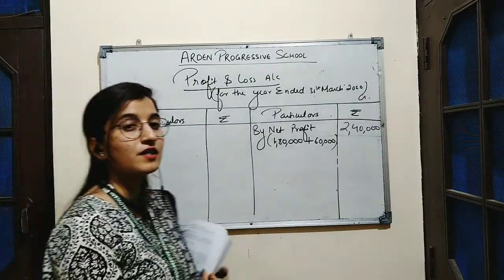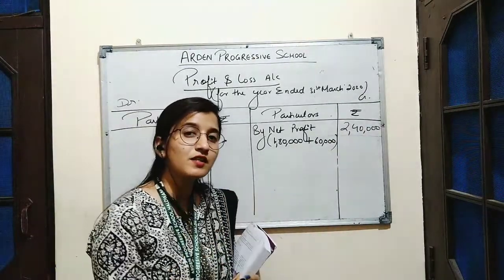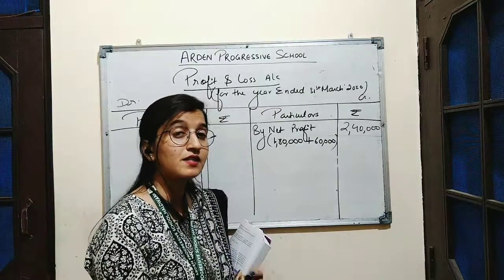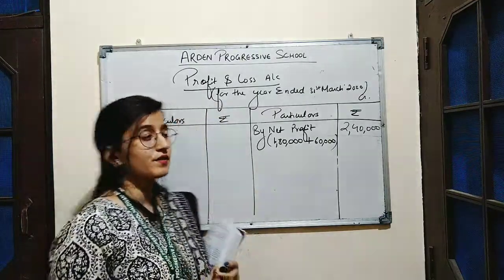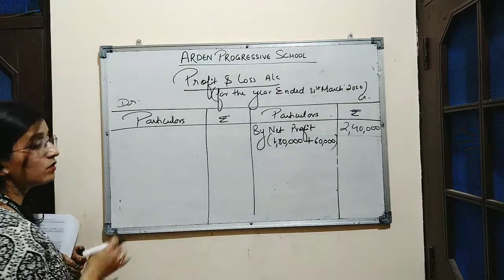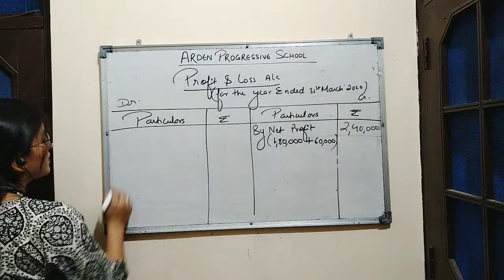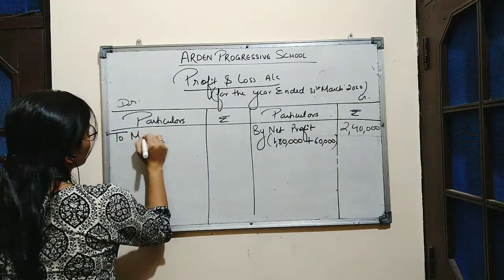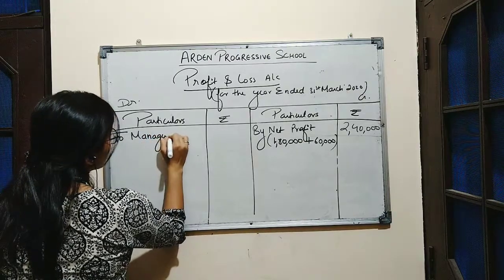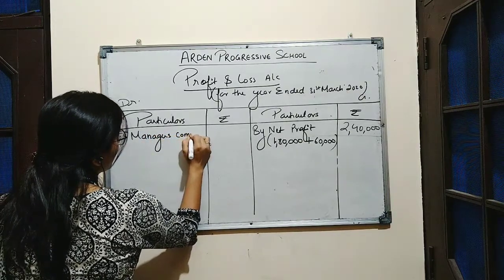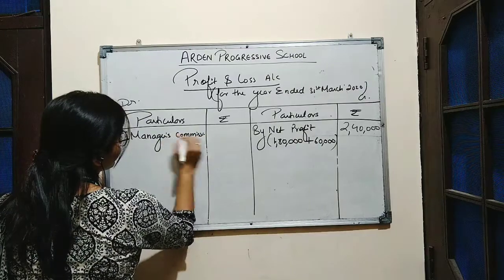Now, commission is to be paid to the manager. So this is a charge against profit. That means it is an expense for the business because this commission is to be paid to the manager. So we will write here to manager's commission.